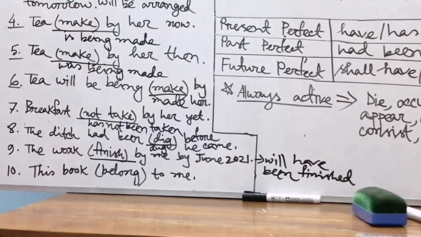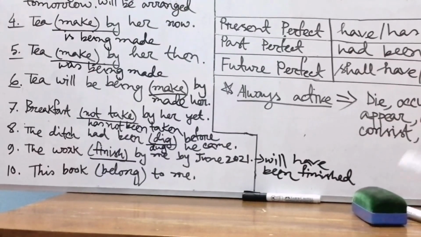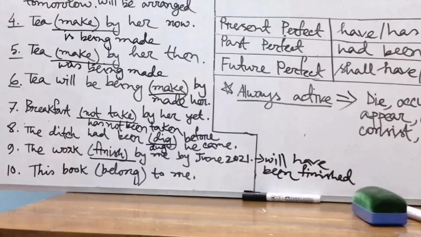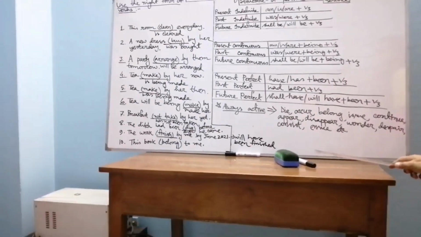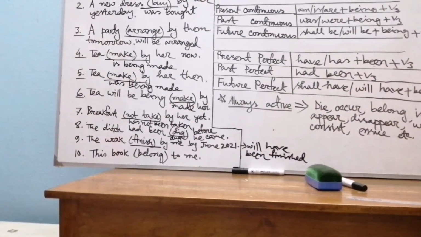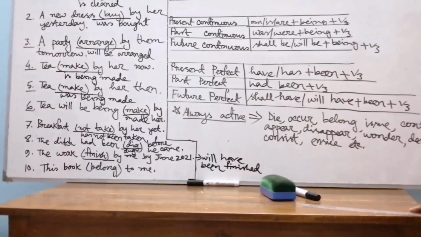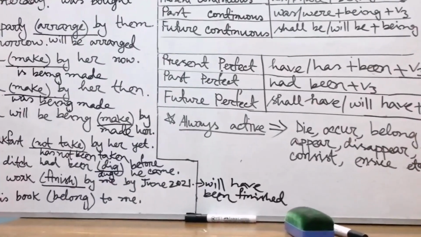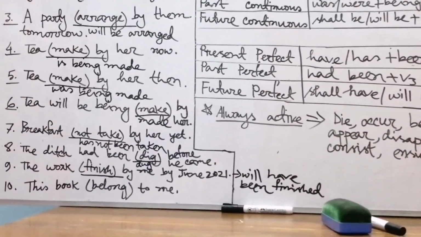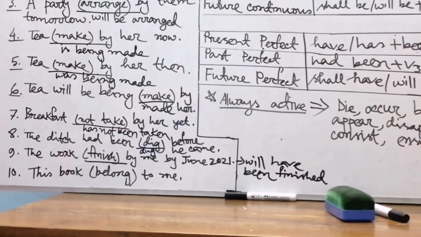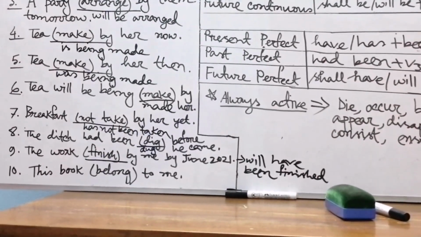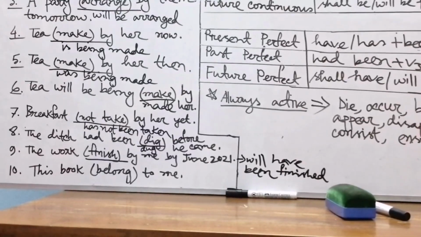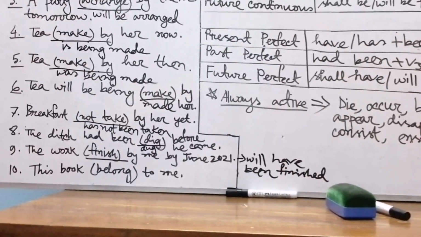Now we will learn some verbs, some intransitive verbs. What is an intransitive verb? In an intransitive verb we will find no object. It doesn't take any object. So those verbs are called intransitive verbs, and "belong" is an intransitive verb. We will learn about some other intransitive verbs. If we find those verbs in a sentence, those sentences will always be written following the structure of active voice.